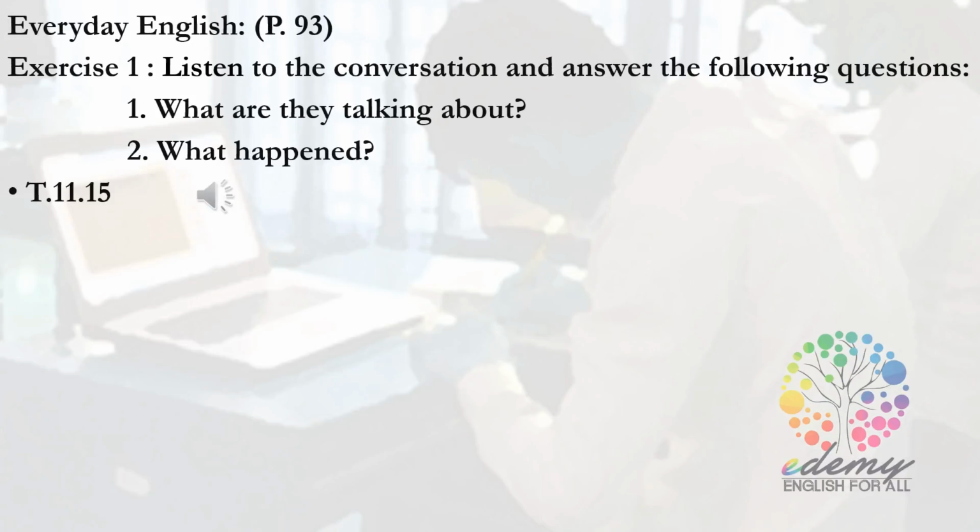Okay, let's move on. On the same page, Everyday English, page 93, look at exercise 1. I want you to listen to the conversation and answer the following questions. First, what are they talking about? Second, what happens? I will play the recording for you, and you listen and answer these two questions.